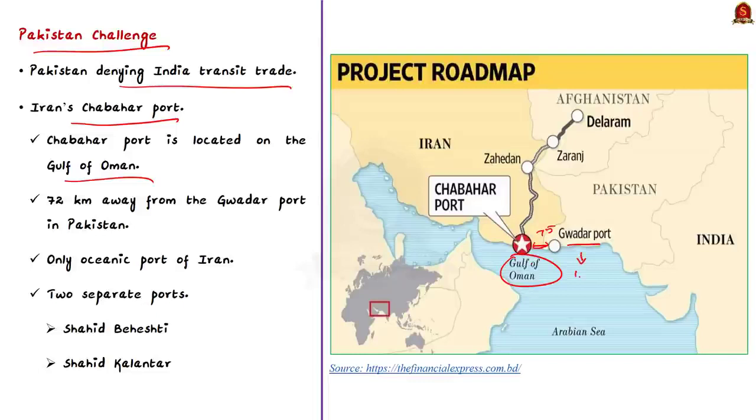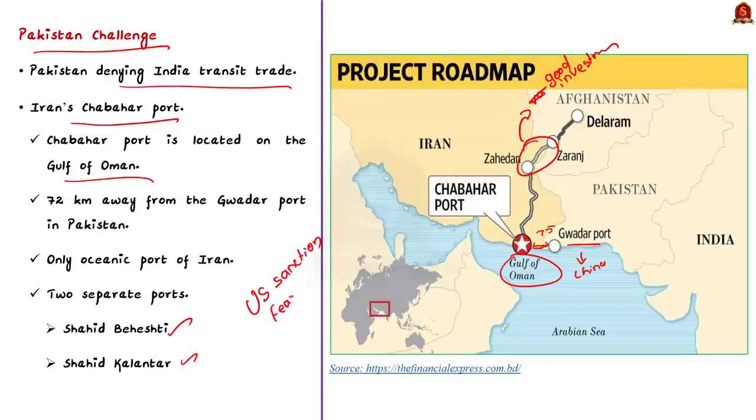The port serves as the only oceanic port of Iran and consists of two separate ports named Shahid Beheshti and Shahid Kalantar. Okay. To make the Chabahar port fully operational, greater investment in railways and roadways through Iran's northern boundaries with the Central Asian republics is required. But India is hesitant to do so because India fears US sanctions. In this image, you can see how Chabahar port is closer to Gwadar port of Pakistan.